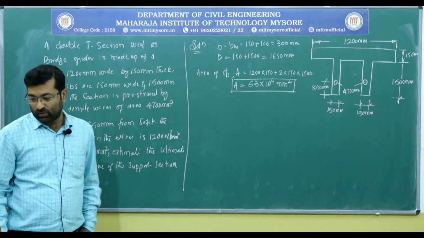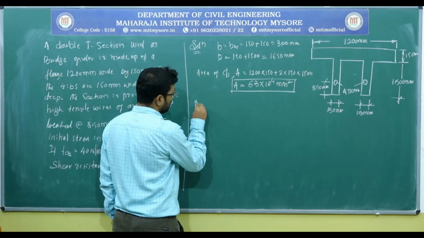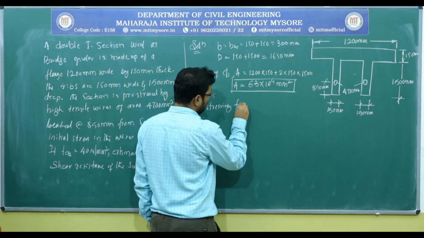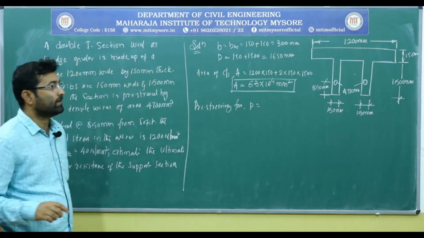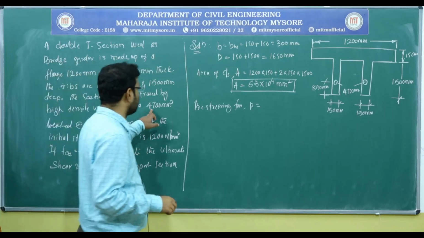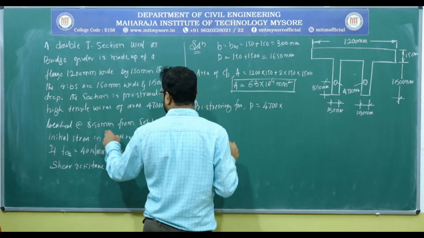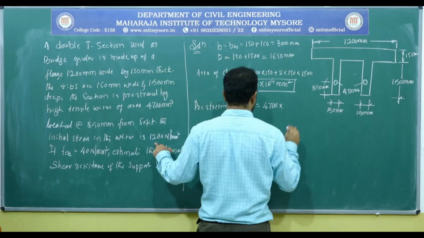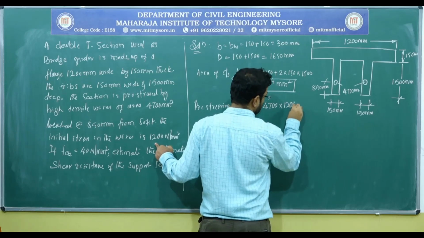Apart from that, we need the pre-stressing force. How much is the pre-stressing force P? P is nothing but the cross-sectional area of the steel, 4700 millimeter square, into the stress in the steel, which is about 1200.